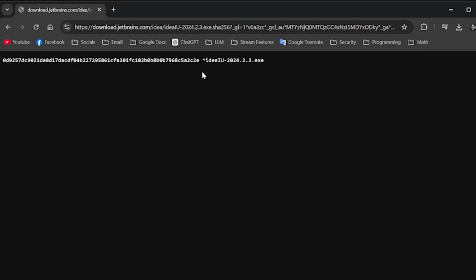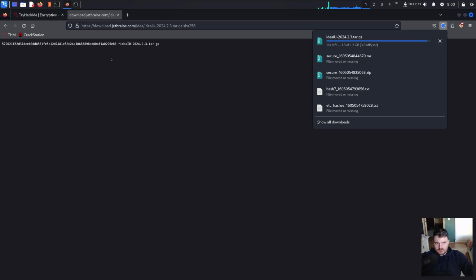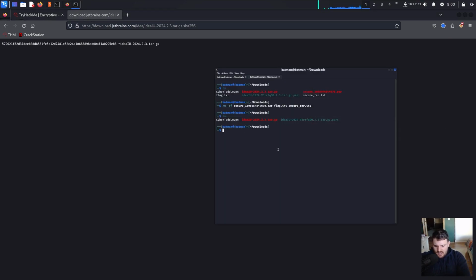Now let's go on Linux and see how we check the checksum for files there. Okay, a couple of seconds left. Until then, let's say here sha256sum, and then let's wait for it to download and see what happens after the file is downloaded. I guess we can hit this.